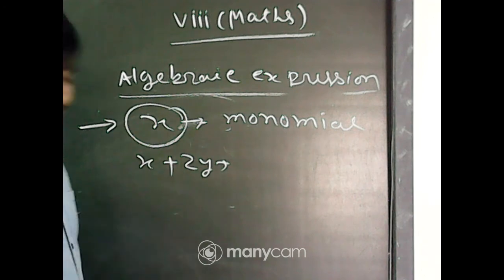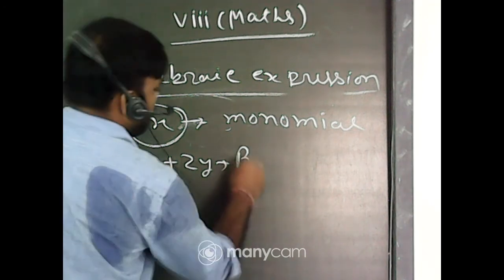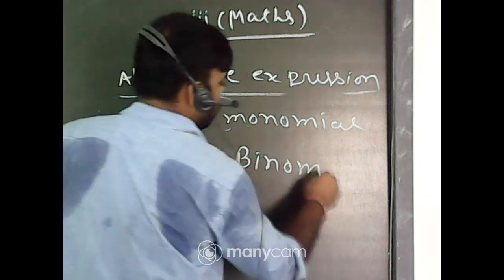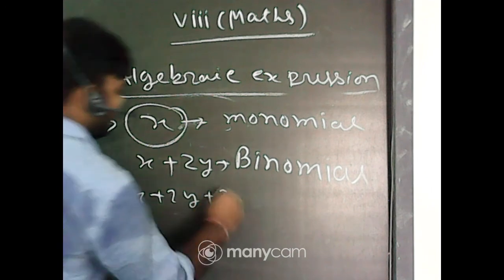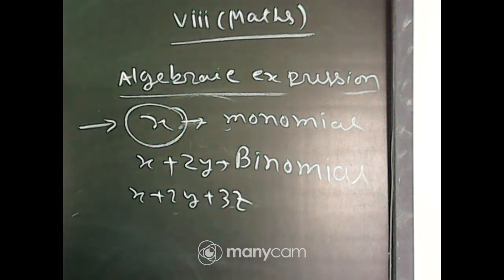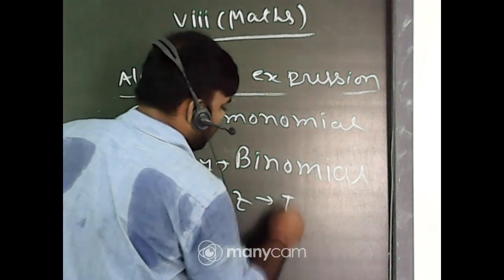x plus 2y. How many terms are there? 2 terms are there. So this is called binomial. Now x plus 2y plus 3z. How many terms are there? 3 terms are there. This is called trinomial.